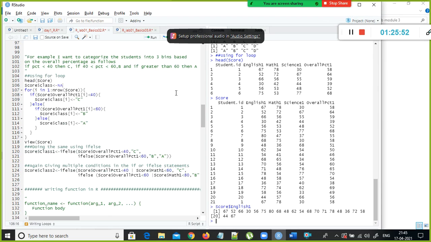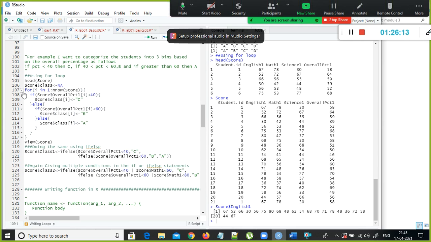Is there any way to provide two different columns, or is the only way that we need to specify only one column? Yeah, we will see that. We will see how to slice the data frame like how we did it in pandas. A little later we will see it. Okay, sure.